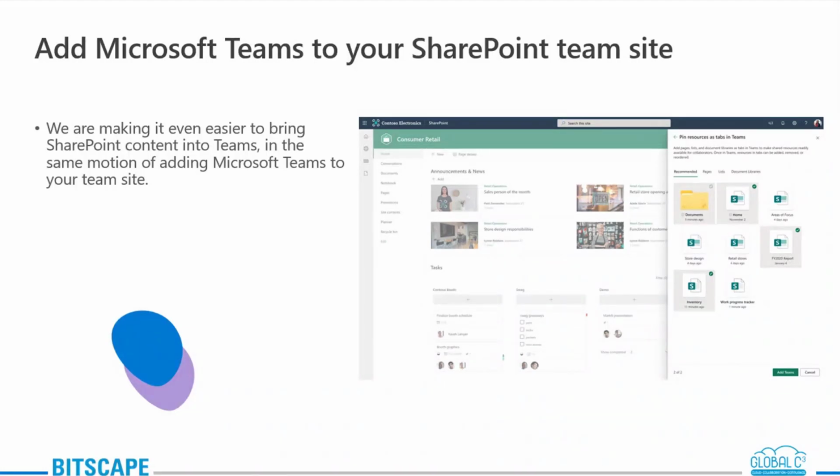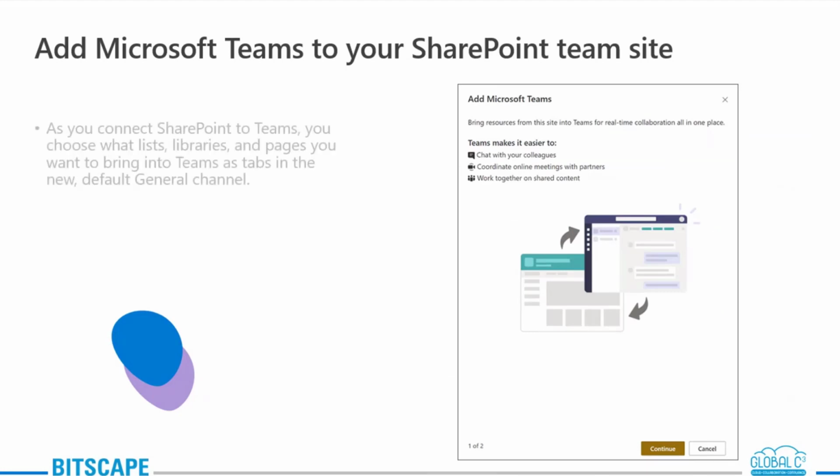Just to make some points, let me start again with the basic part. SharePoint is the database of Microsoft Teams. So if you are sharing files, they are all shared on SharePoint. That is fact one. Fact two is that as soon as you connect your SharePoint to Teams, you will be able to choose what lists, libraries, and pages you want to bring under Teams as tabs in this default general channel.